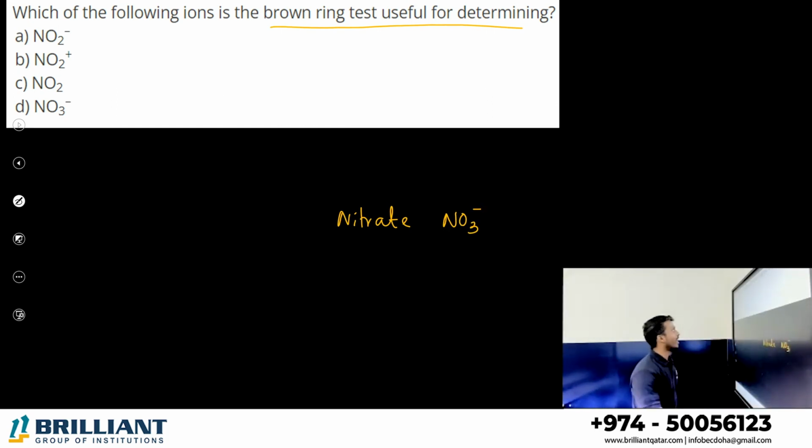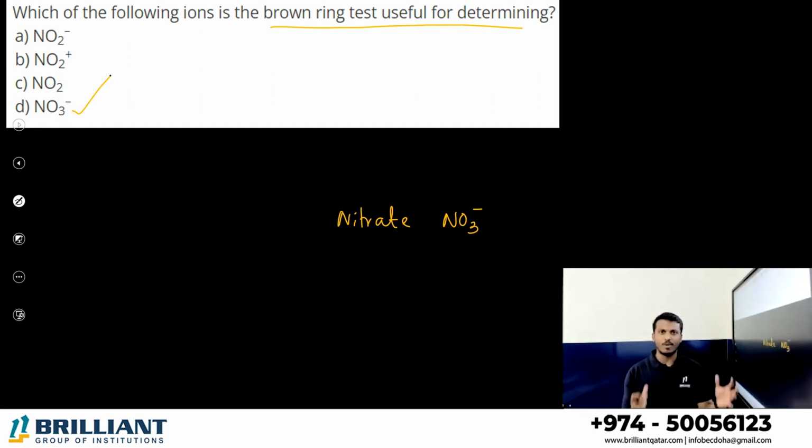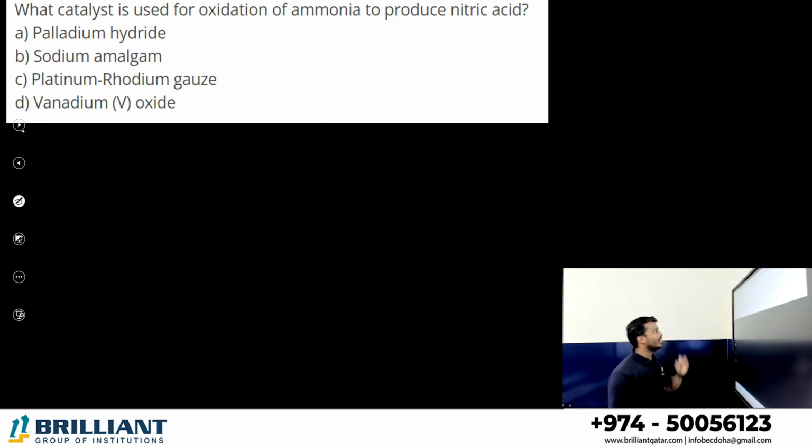NO3 minus, right? NO3 minus, option B. I'll tell you the brown ring equation and everything in another question. Next one. What catalyst is used for the oxidation of ammonia to produce nitric acid?